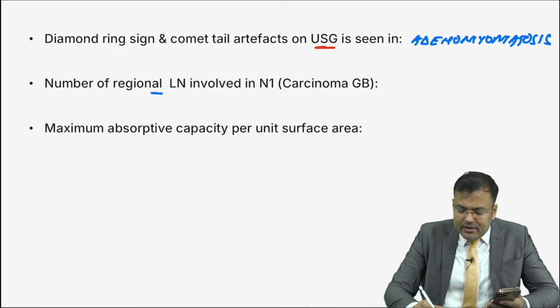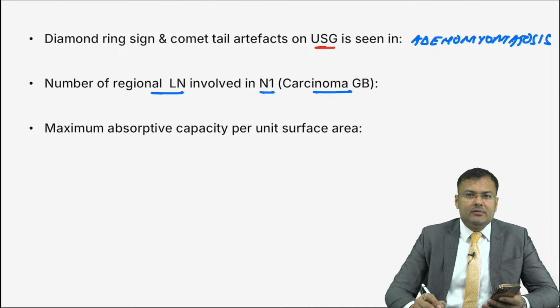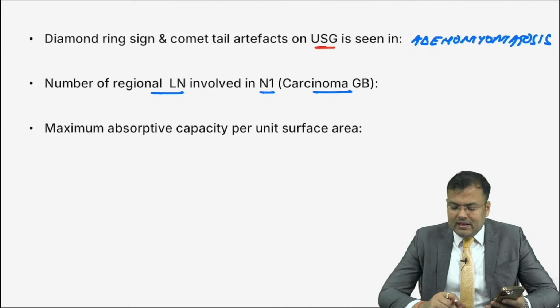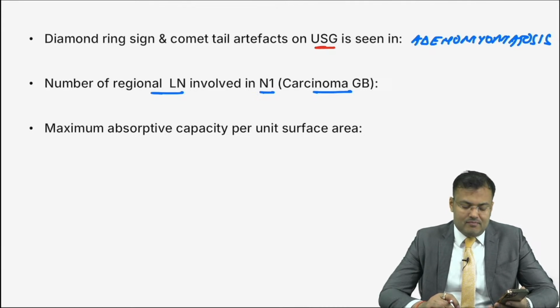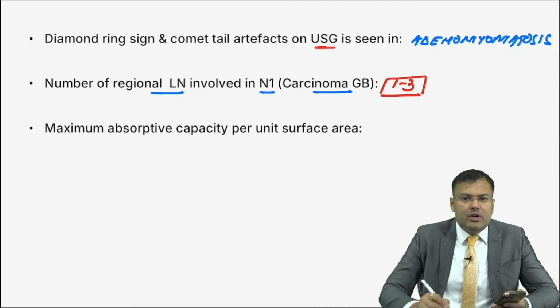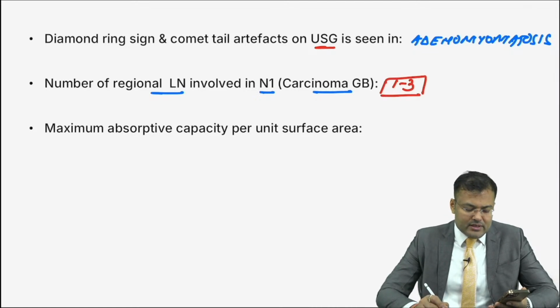Next, number of regional lymph nodes involved in N1 carcinoma gallbladder. No, it's not 6. Tell me, number of regional lymph nodes involved in stage N1. Very good, Soumya Raj, first person to reply correctly: 1, 2, 3. And if it's 4 or more, that is N2. Very good, you are also correct.